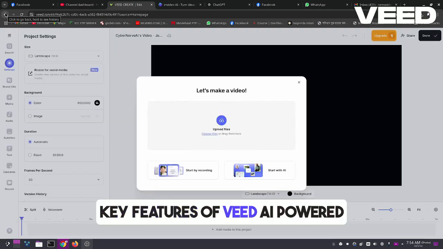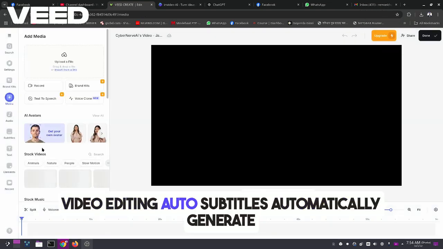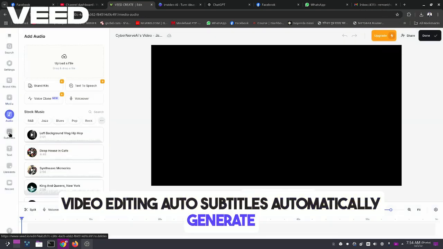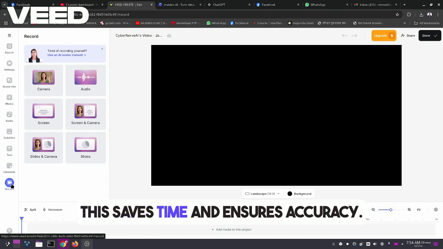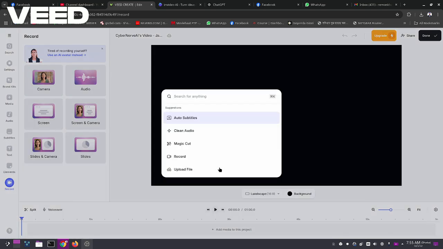Key features of VEED. AI-powered video editing. Auto subtitles. Automatically generate subtitles for your videos using AI. This saves time and ensures accuracy.